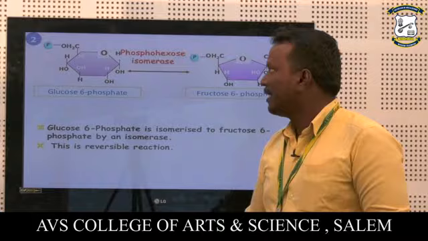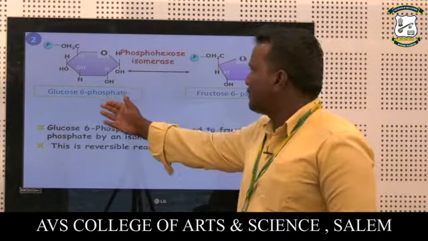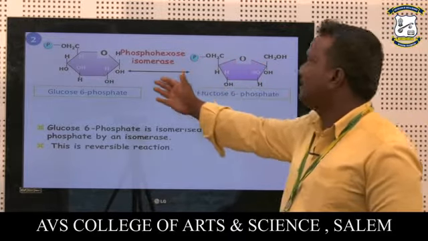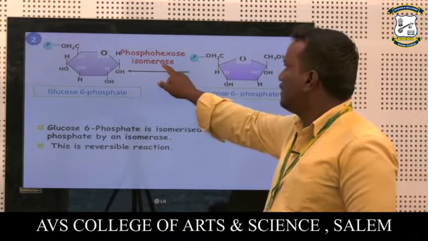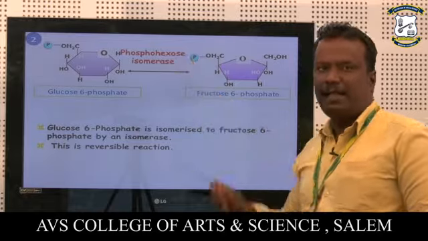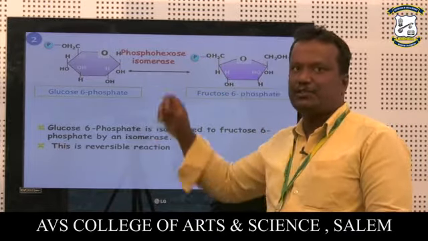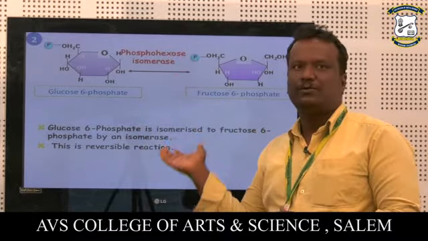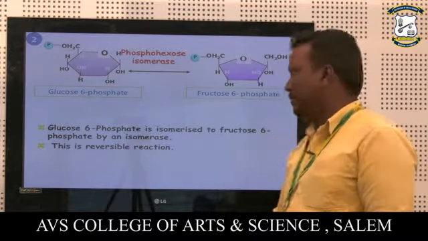Next, this is the second step of glycolysis. Glucose 6-phosphate is converted to fructose 6-phosphate. The enzyme involved is phosphohexose isomerase. Whenever the name of an enzyme ends in -ase, it is representative of an enzyme. Isomerase is one of the enzymes. It is a reversible reaction: fructose 6-phosphate can go back to glucose 6-phosphate.